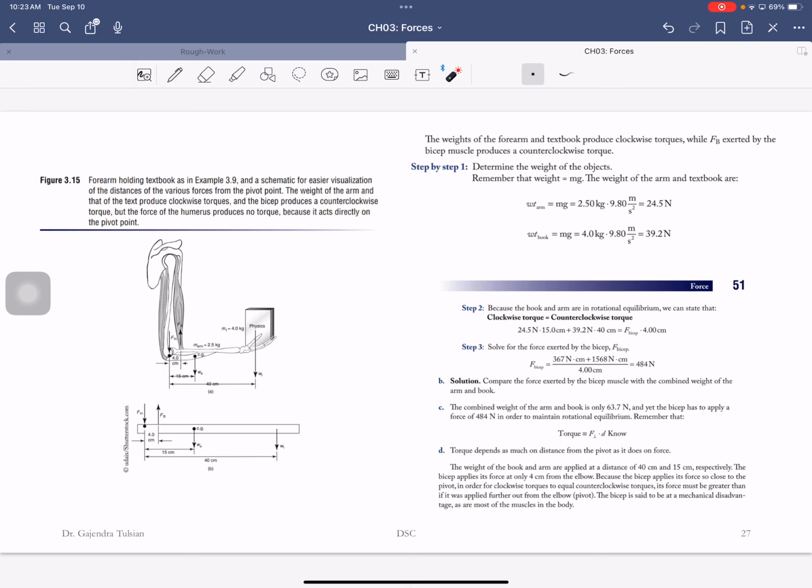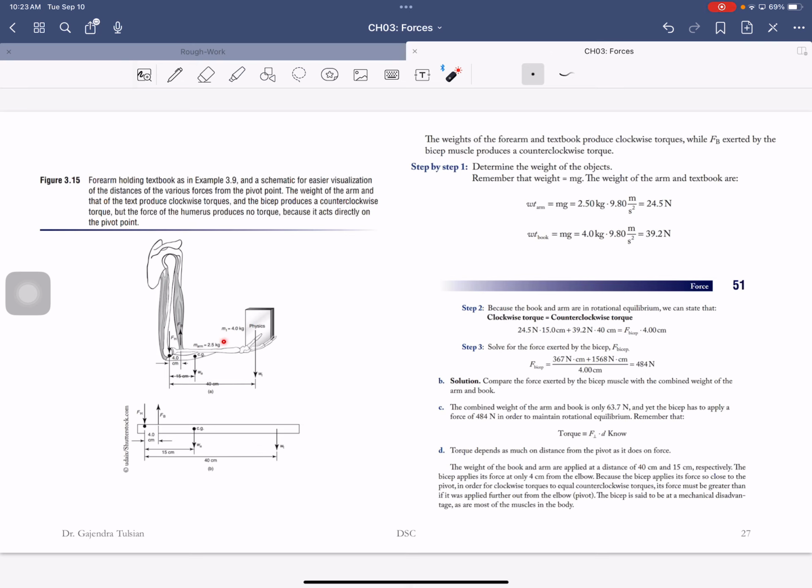So let's see what are the forces involved. And again, you just have to have a sense for this, but I'm going to walk you through the details. So this physics book is 4 kgs. 1 kg is about 2.2 pounds, so maybe you want to remember that.